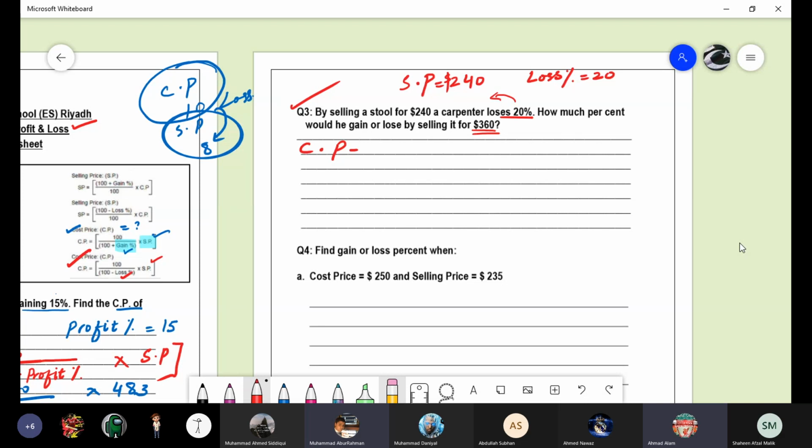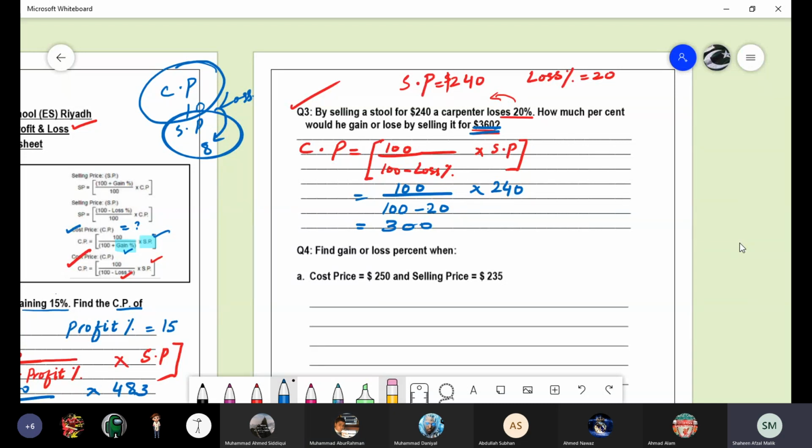Cost price is equal to 100 over 100 minus loss percent multiplied by selling price. Substitute the values: the cost price is 100 over 100 minus 20 multiplied by 240. Do the calculation and tell me the answer of cost price. It is 300. So you can compare with this one. This is 360. This is 300.